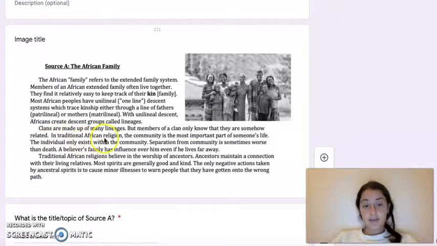In traditional African religion, the community is the most important part of someone's life. The individual only exists within the community. Separation from community is sometimes worse than death. A believer's family has influence over him even if he lives far away. Traditional African religions believe in the worship of ancestors. Ancestors maintain a connection with their living relatives. Most spirits are generally good and kind. The only negative actions taken by ancestral spirits is to cause minor illnesses to warn people that they have gotten onto the wrong path.